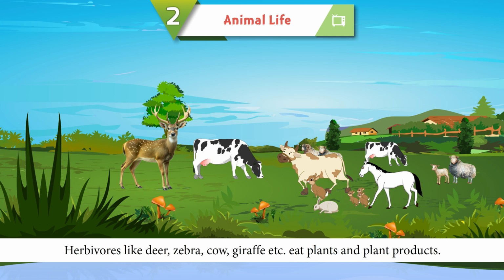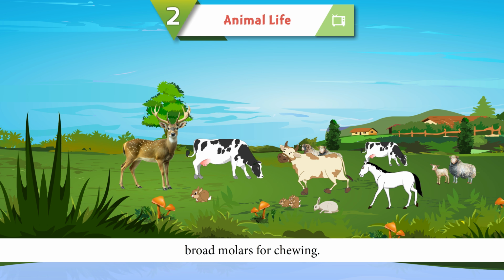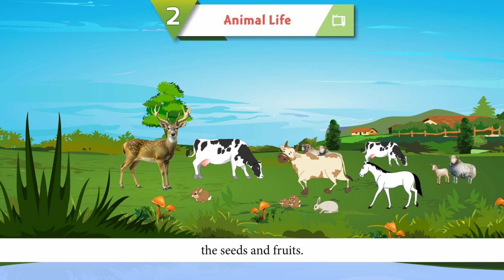Herbivores. Herbivores, like deer, zebra, cow, giraffe, etc., eat plants and plant products. They have sharp front teeth called incisors for cutting or biting the leaves and strong broad molars for chewing. Rodents, such as mice, rats, and squirrels, have small and sharp front teeth to gnaw the seeds and fruits.